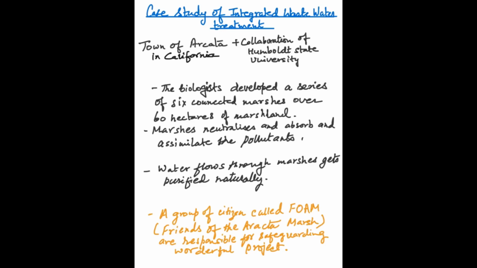This group of citizens is also known as FOAM, Friends of Arcata Marsh. With this I will stop this chapter, and water pollution is completed. I will again come with the next topic of environmental issues in the next class.